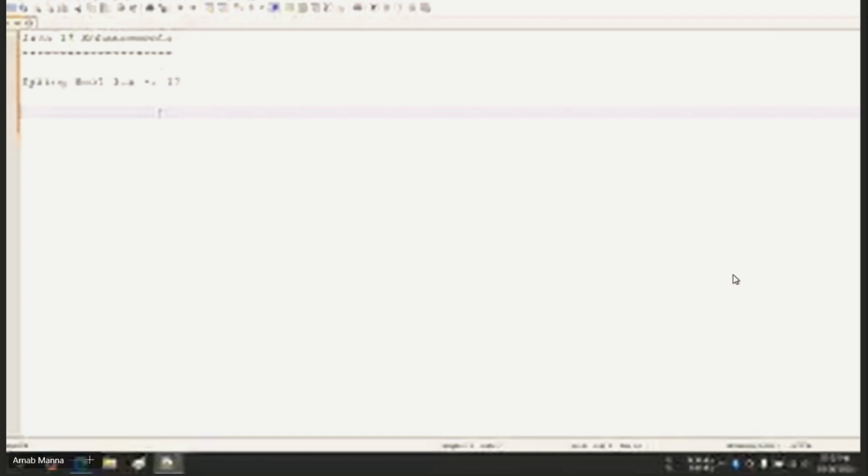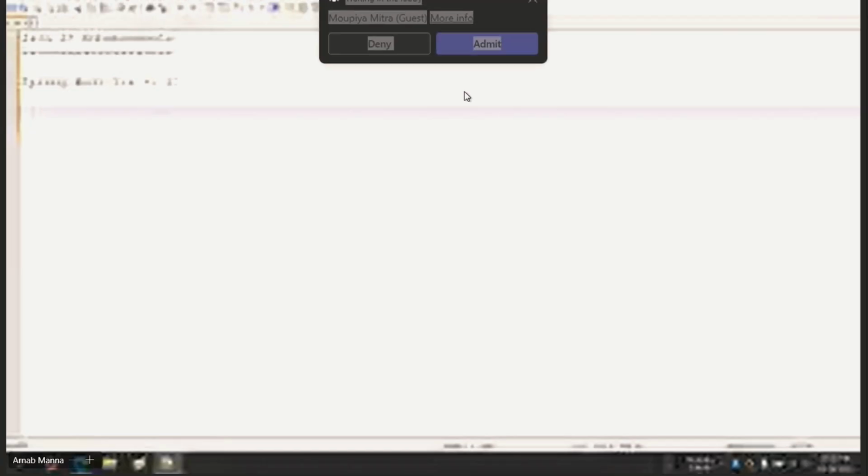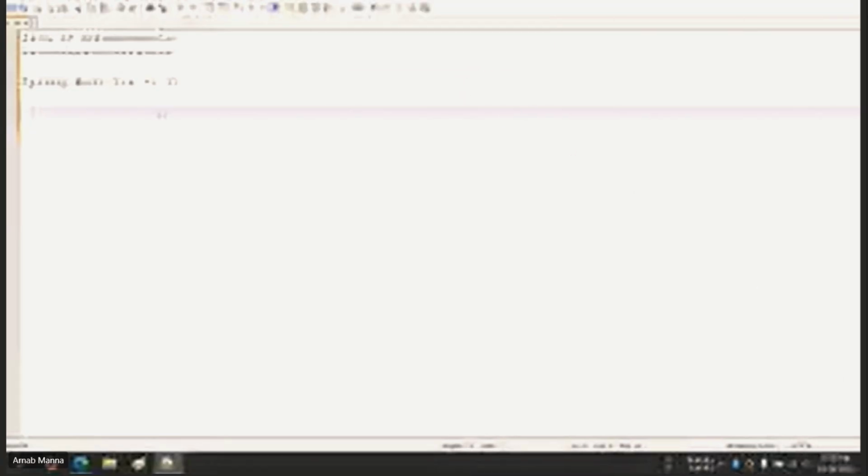Then why not 21? Why are you going for 17? I hope I have already given this answer, because Spring Boot 4 is not the stable version. Very soon it will be taken up by the industry also, but it still needs some time. So when it comes, obviously we will take another session on 21. But at this moment, 17 is the most important LTS version.